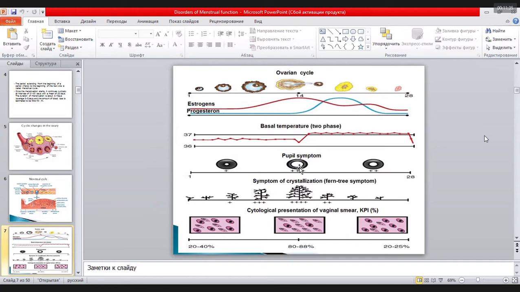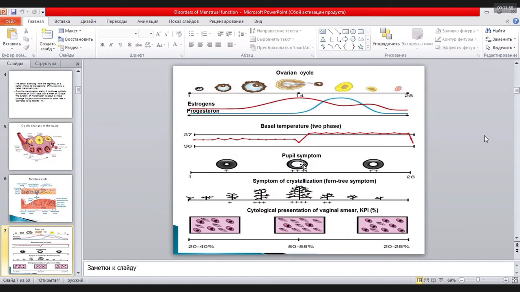At this time, in the middle of the menstrual cycle, if the woman has ovulation, it is usually the peak of estrogens and progesterone, which influences the cervical mucosa, and the cervical mucosa becomes not so thick.